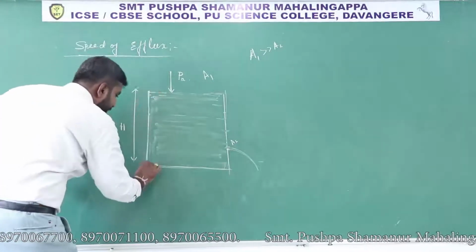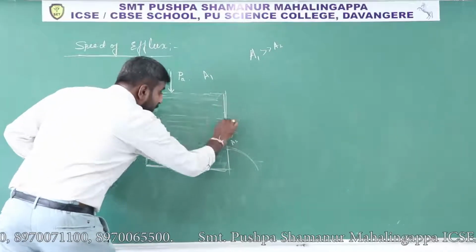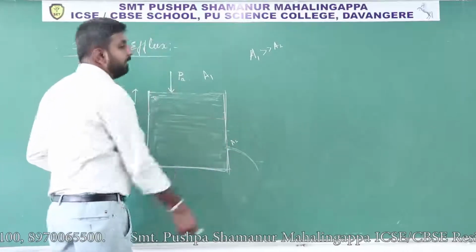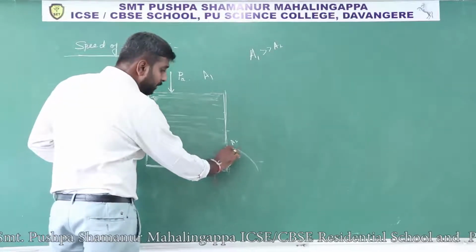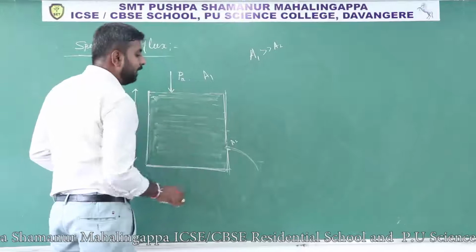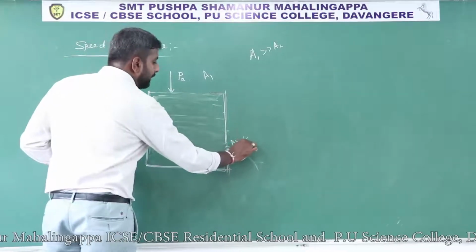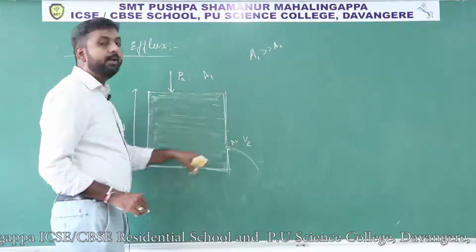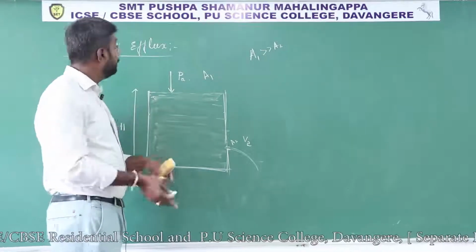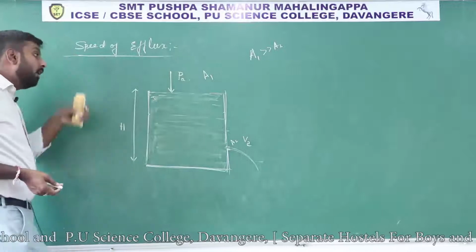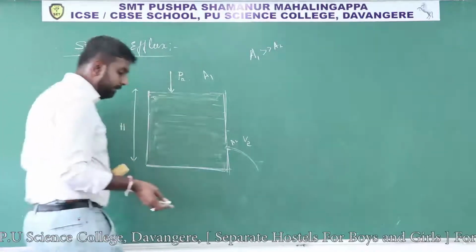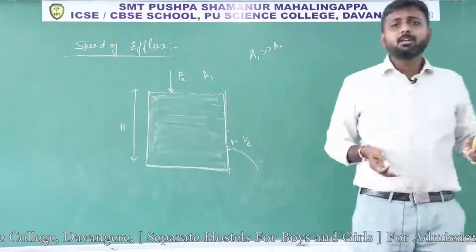So here, to find the velocity of the liquid coming out through this area, let us take that velocity as V2. We have to find that velocity, we have to find the speed of efflux. And for that I will apply Bernoulli's equation.